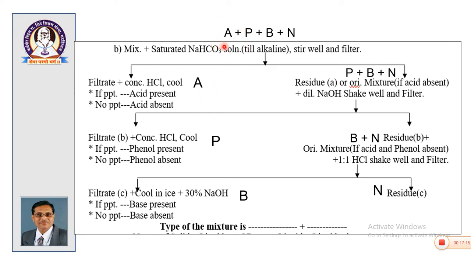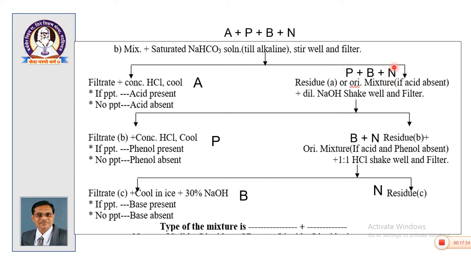So, after investigation of the acid, either present or absent, we have 3 possibilities again: phenol, base or neutral. These 3 possible components, again I repeat, you will be given only 2 compounds. Only for explanation I have considered all of these. So, this residue which remains on the funnel after filtration will contain phenol plus base plus neutral. If acid is there, then it may contain phenol plus base, phenol plus neutral, or base plus neutral. Okay. The rest of the possibilities are there if acid is absent.